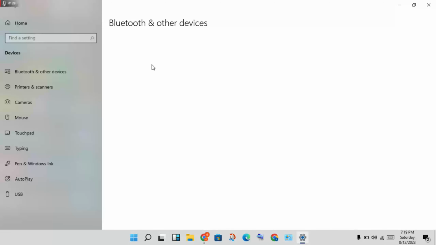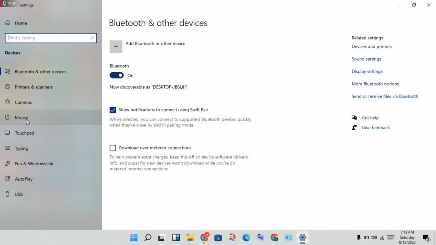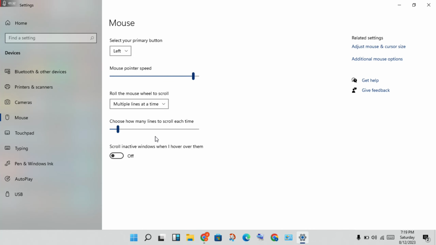You will click on the devices, then click on the mouse. You will see the mouse pointer speed. You will click to select, okay. Then roll the mouse wheel to scroll.